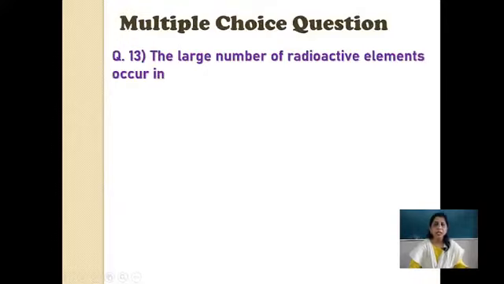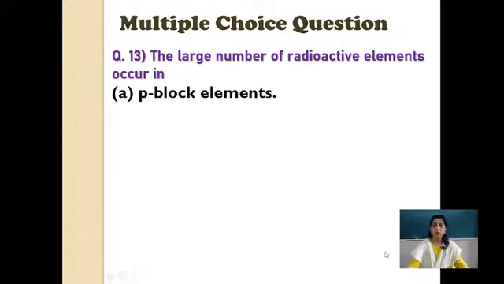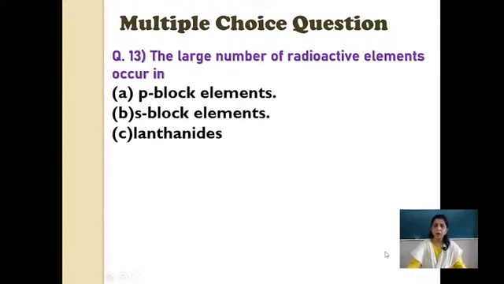Next question. The large number of radioactive elements occur in. Now you all know about radioactive elements: uranium, thorium, plutonium. So many radioactive elements are there. When you write their symbol, U, what number do you write? Atomic number. Just try to recall this. Now this atomic number, where will it be present? So think in this way. The options are P block elements, S block elements, lanthanides and actinides.